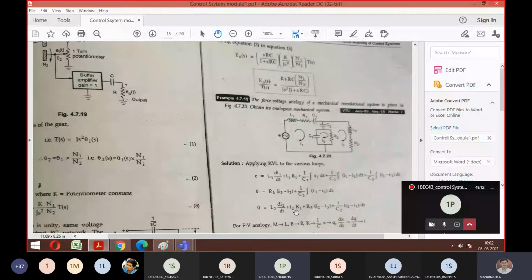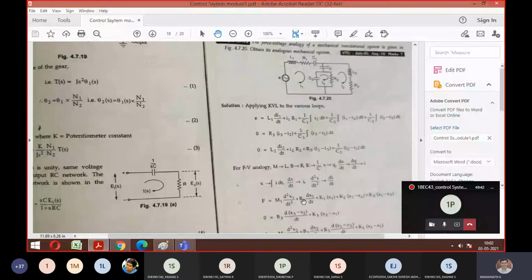Next, B3 into d by dt of x2 minus x3. Good. Next, the last one: K2 into x2 minus x1. That's it. Any difficulties, anyone, to write this equation now? Is it what we just discussed? Did everyone understand?